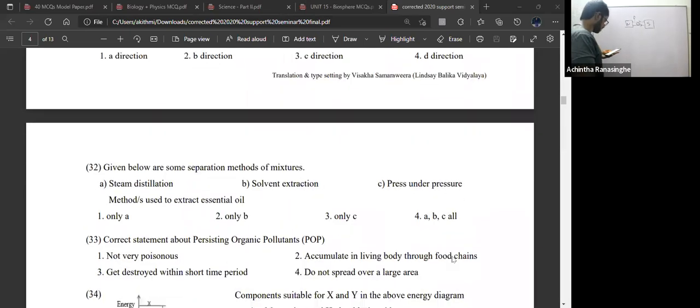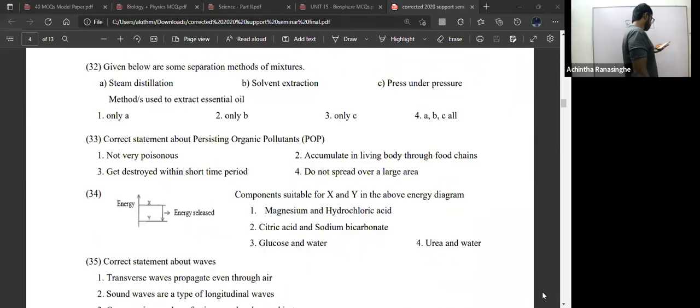Question 32. Given below are some separation methods of mixtures. Method used to extract essential oil. Right. Essential oil means cinnamon oil, cardamom oil, not crude oil. Those are the essential oils. Cardamom, pepper. Essential oils.